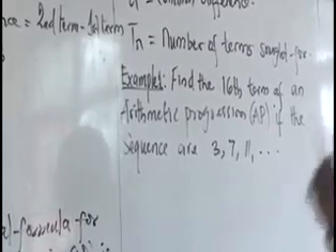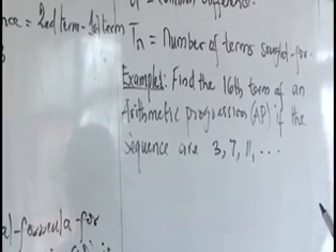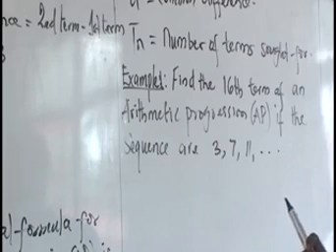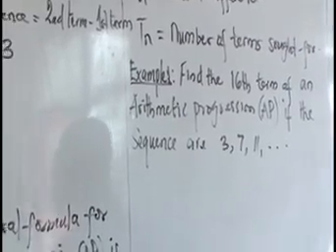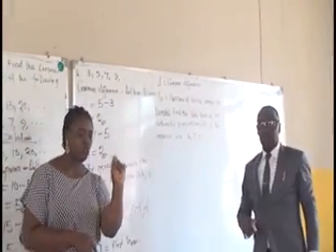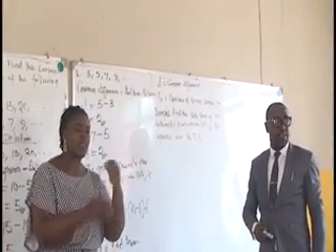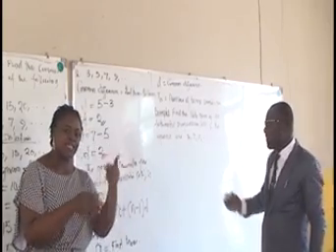Find the 16th term of an arithmetic progression, AP, if the sequence is 3, 7, 11, and so on. When you see dots of three or more, as the case may be, it indicates that it's an infinite sequence. So let's take the solution together.